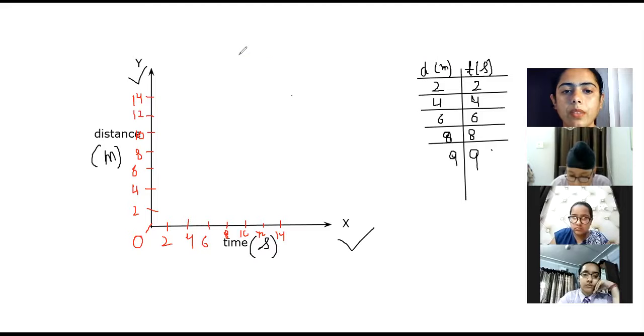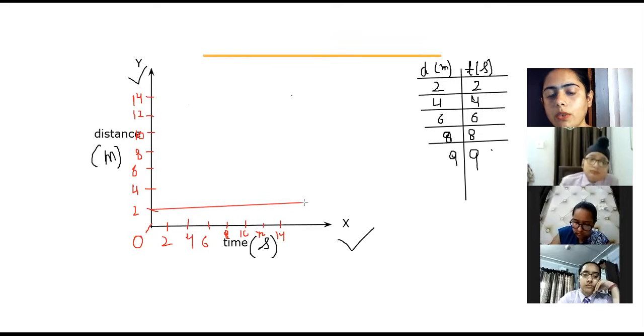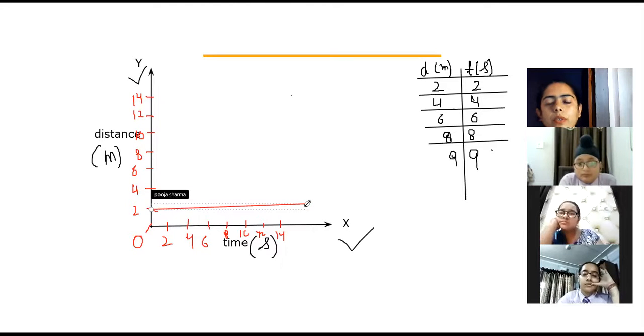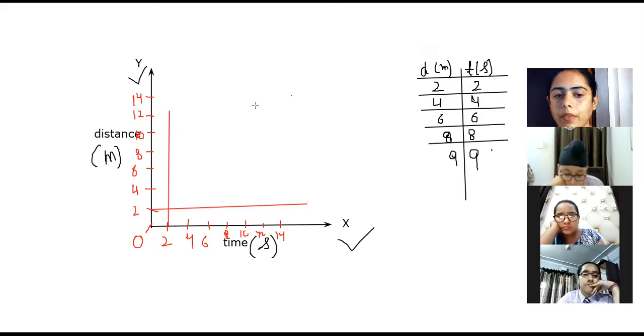Chalo. Now the first is 2 meter, 2 second. So keep your eyes on the screen, nobody is going to write anything in the notebook now. Now you are going to understand, because one graph I will explain, the rest you will draw. Rather than writing, it's good to understand it. So distance 2 meter, time 2 second. Draw a straight line parallel to the y-axis, and where these 2 points meet, put a dot there.